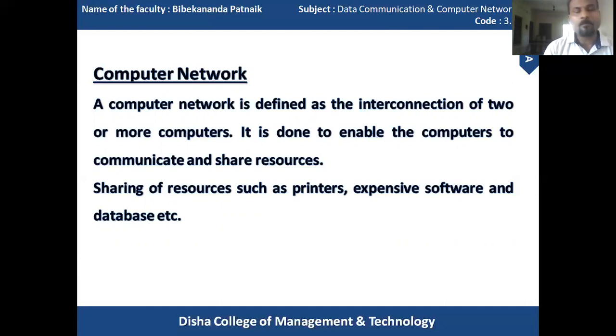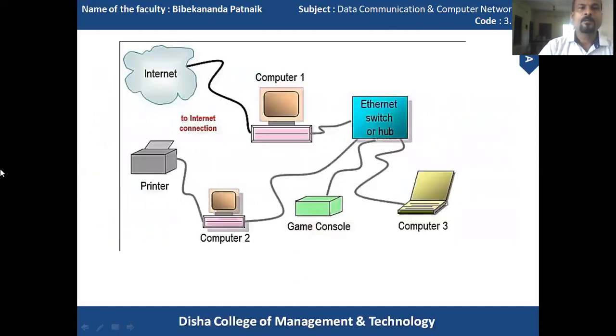In the simplest form, data transfer can take place between two devices which are directly connected by some form of communication medium. So in this manner, we can communicate from one system to another system.